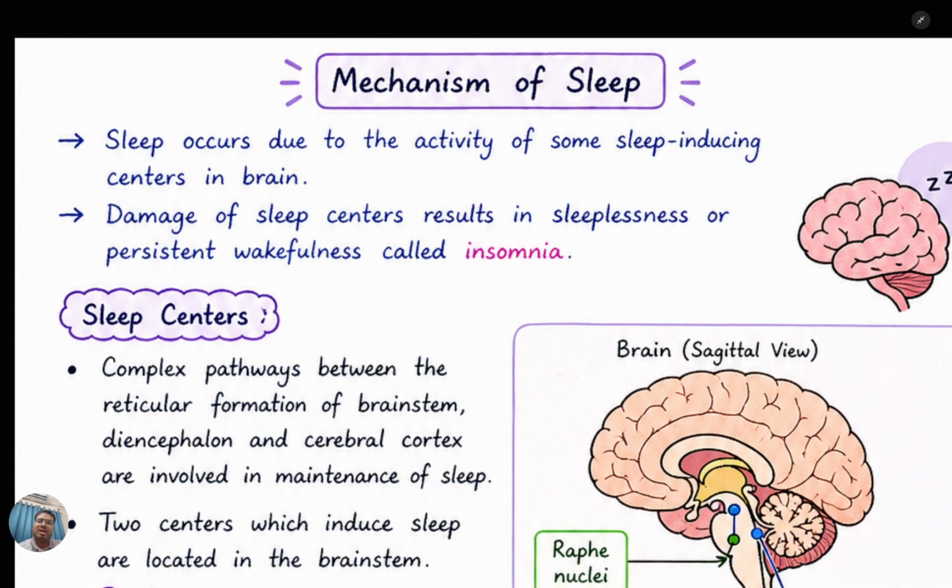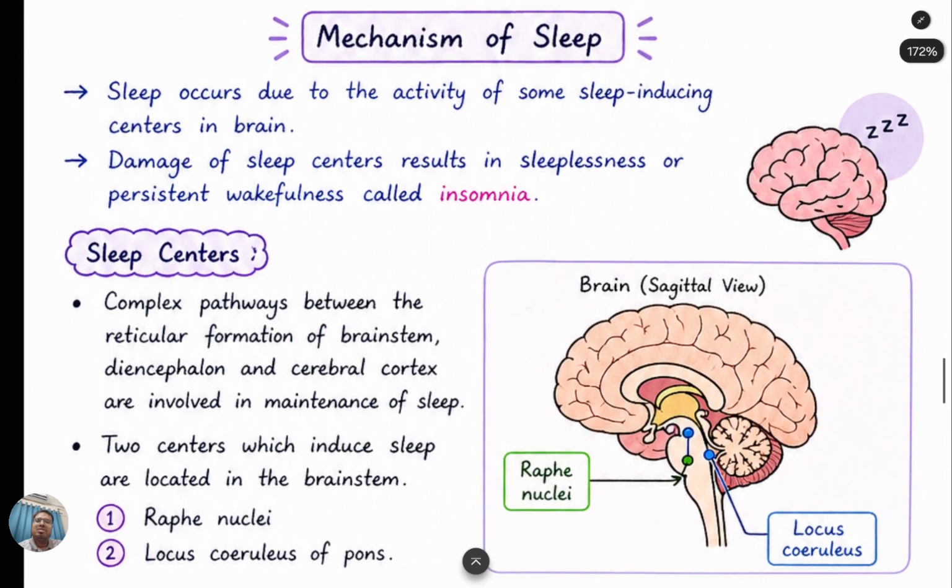The very important part, that is the mechanism of sleep. Sleep occurs due to the activity of some sleep inducing center in the brain. When that particular sleep center is damaged, it results in sleeplessness or persistent wakefulness, which we call insomnia. Insomnia will occur when any sleep center is damaged. Now we will see the sleep centers here.